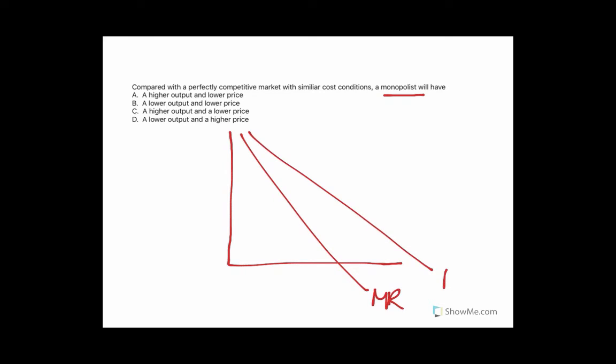Compared with a perfectly competitive market with similar cost conditions, a monopolist will have... This question is trying to get you to analyze the difference between a perfectly competitive market and a monopoly. As you might have learned, this is the graph for a monopoly, and you have marginal revenue, demand, marginal cost. In a monopolist market, normally you produce where marginal cost equals marginal revenue, and you bring it up to demand to determine price. So this gives you the price and quantity for a monopoly.